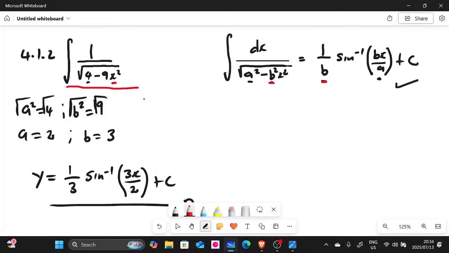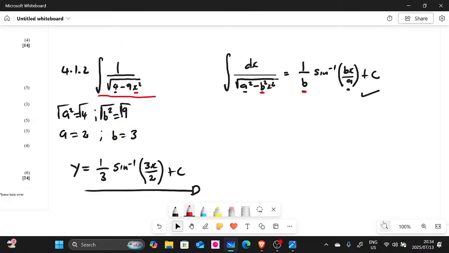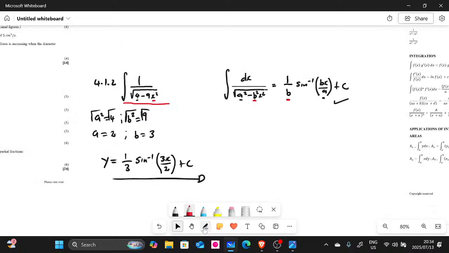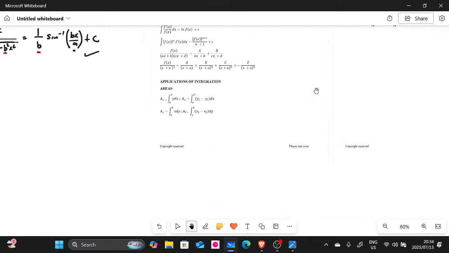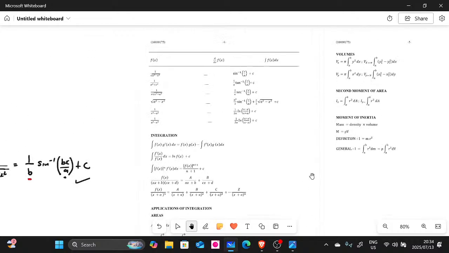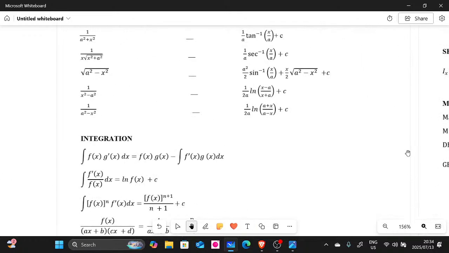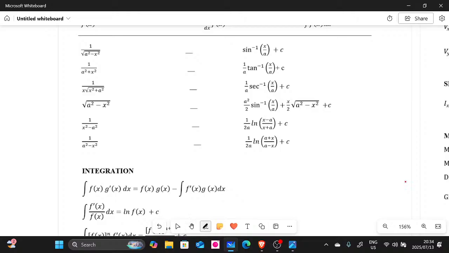Let me check if I am able to show you the formula sheet. Oh, we do have the formula sheet here next to me. So let me just go to the formula sheet and let's check exactly where it is. Guys, you have to be careful, guys. These are free marks, by the way. So here it is. Let me just zoom very quickly. Guys, look at this. You see, this is what is given to us here. You see this here, b is missing here, and also 1 over b is missing there.